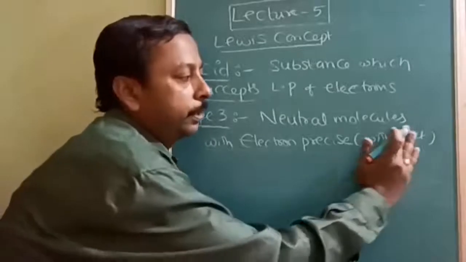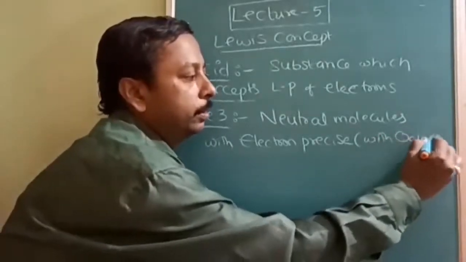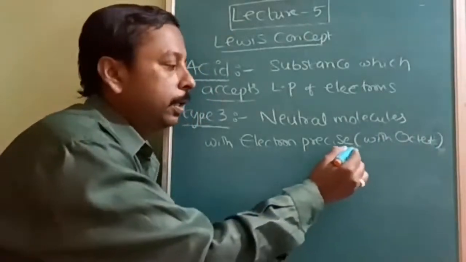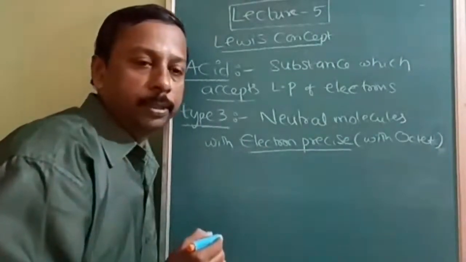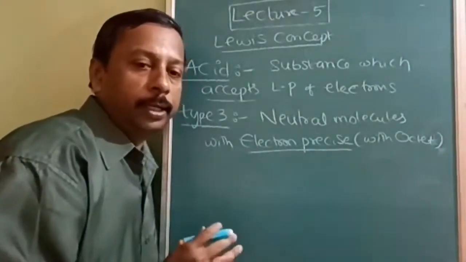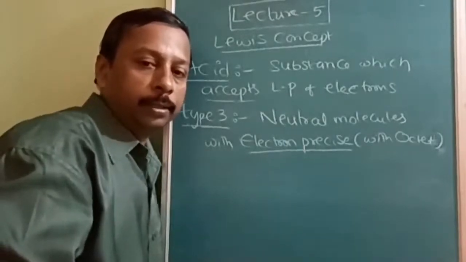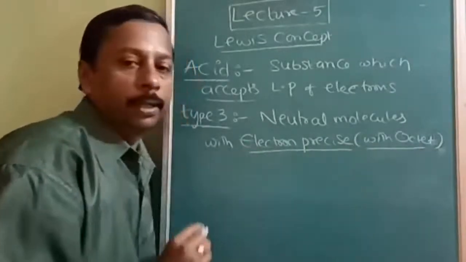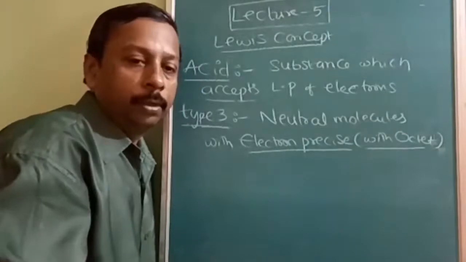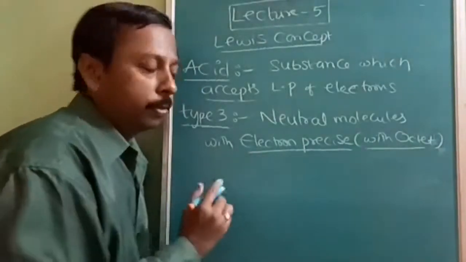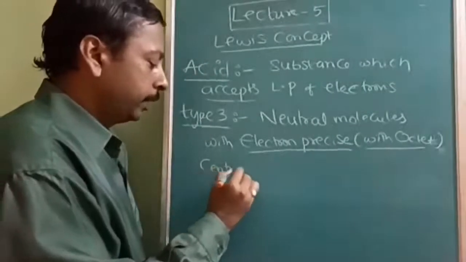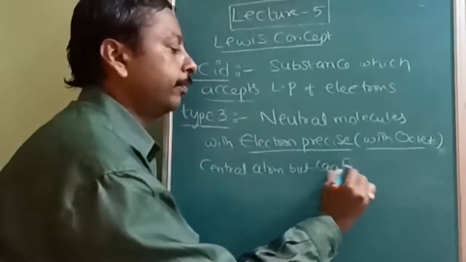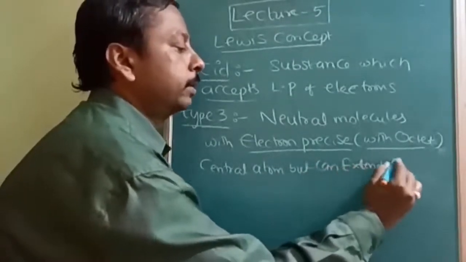So if it has exactly 8 electrons in its valence shell, then it is considered electron precise. Electron precise means it should contain only 8 electrons, not more than that, not less than that. Even if it has exactly 8 electrons, but still it will accept. So, a neutral molecule with electron precise central atom, but can extend its octet